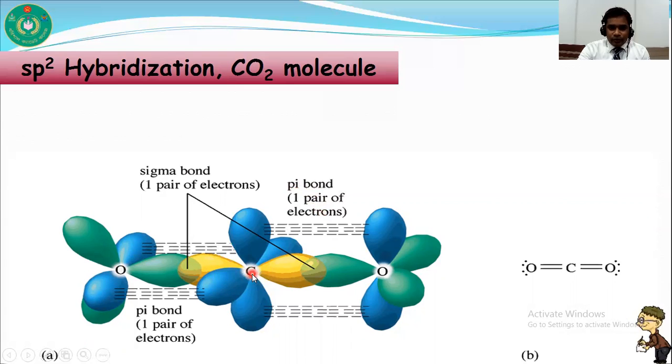So carbon forms sigma bonds with two oxygen atoms, and it also forms pi bonds with two oxygen atoms. That's why its structure is like this: carbon double bond oxygen, carbon double bond oxygen. In each double bond, one is a sigma bond and another one is a pi bond. So the carbon atom has two sigma bonds with two oxygen atoms and two pi bonds with two oxygen atoms.